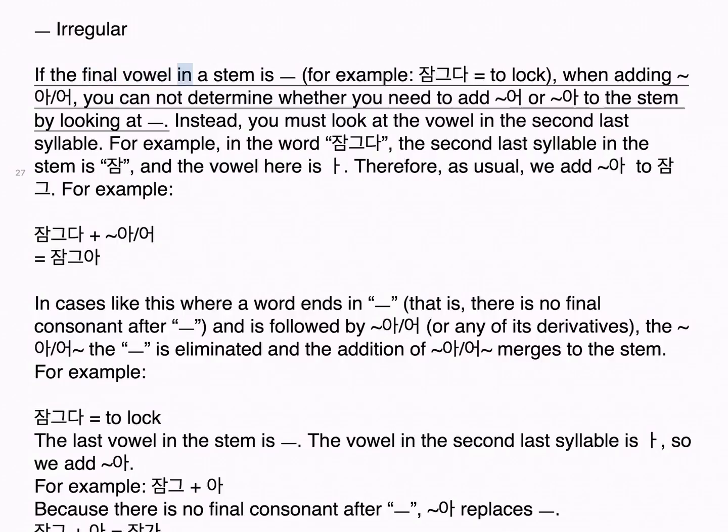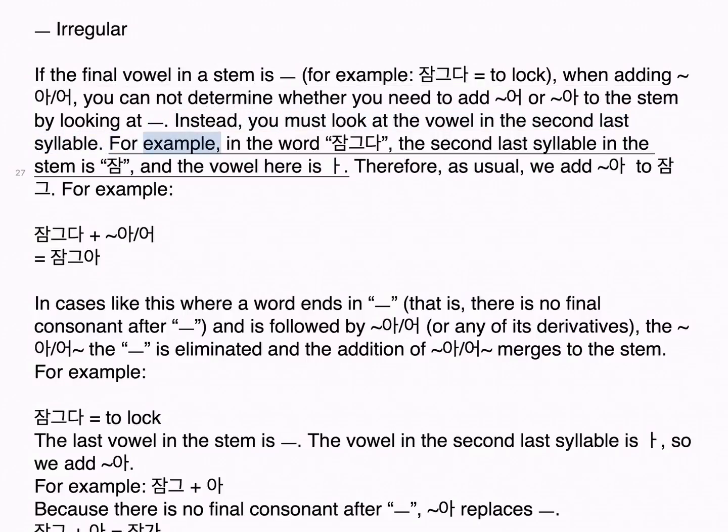ㅡ irregular. If the final vowel in a stem is ㅡ, for example 잠그다, to lock, when adding 아/어, you cannot determine whether you need to add 어 or 아 to the stem by looking at ㅡ. Instead, you must look at the vowel in the second last syllable. For example, in the word 잠그다, the second last syllable in the stem is 잠, and the vowel here is 아. Therefore, as usual, we add 아.